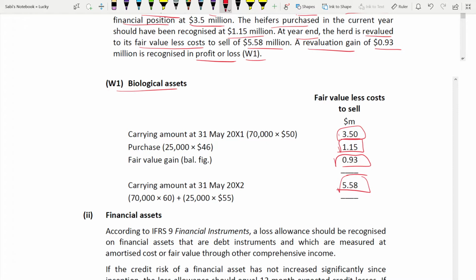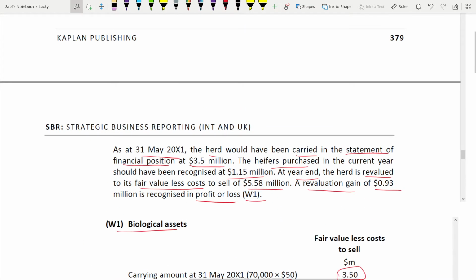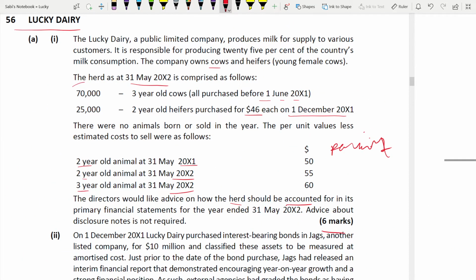First, always start with the current and then 31st May 2002, opening and closing. So opening will be how much? 70,000 into 50. How 70,000 into 50? This 3-year-old. And this is the amount for 50 for 31st May 2001. See, they told 2-year-old animal. Definitely in this 70,000, 2-year will come. In this 3 years old means 2-year will definitely come inside that. Understood? So 70,000 into 50.